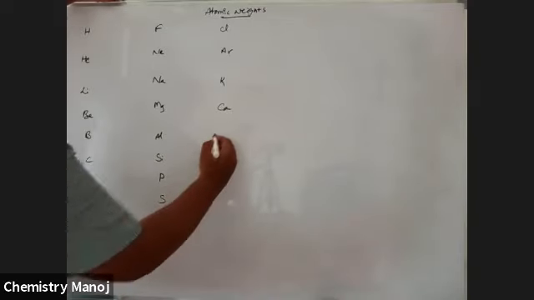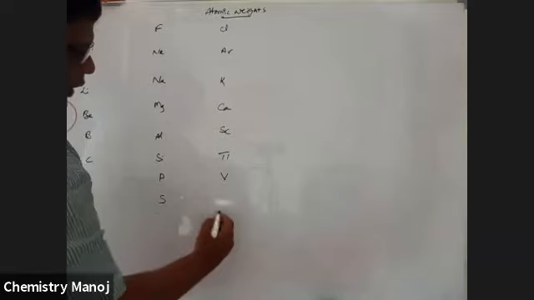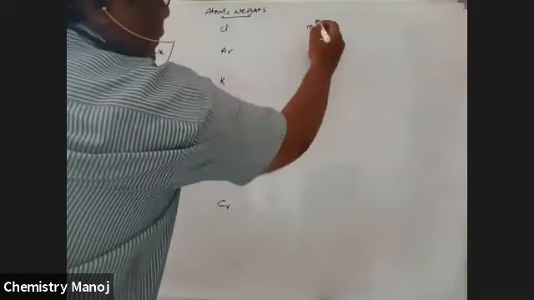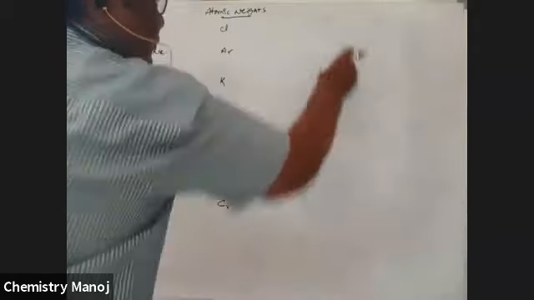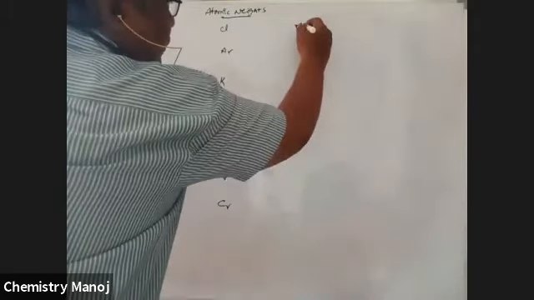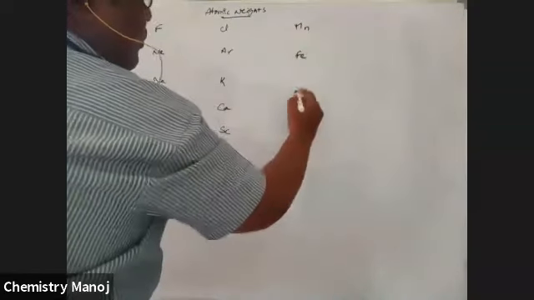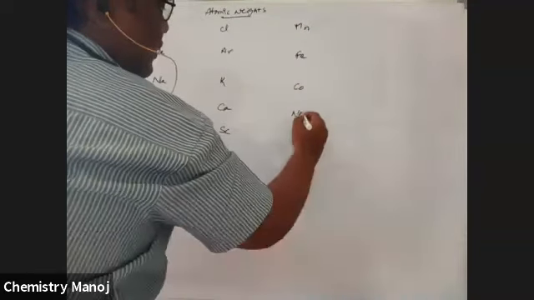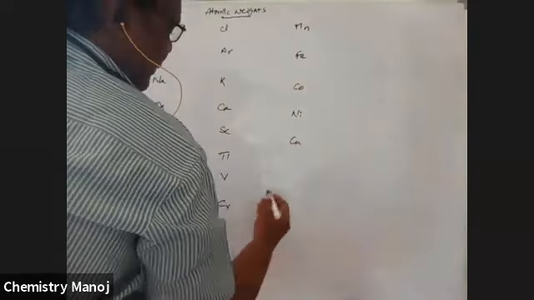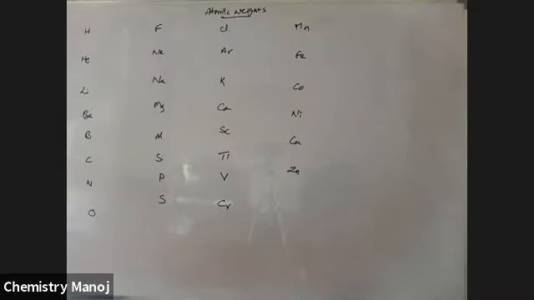It is up to 20. 21: scandium, titanium, vanadium, chromium, manganese, iron, cobalt, nickel, copper, zinc. These are the 30 elements.